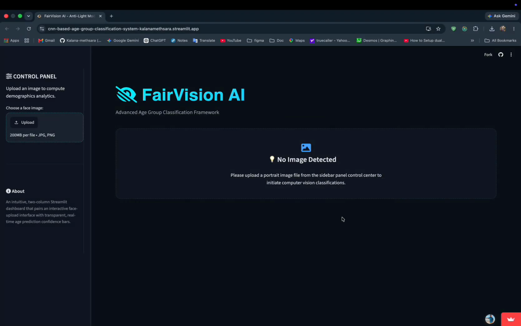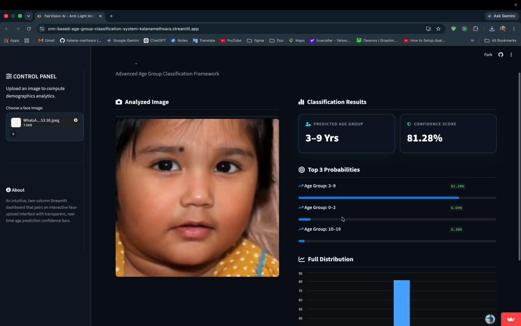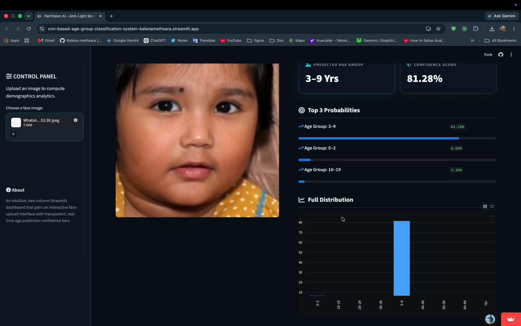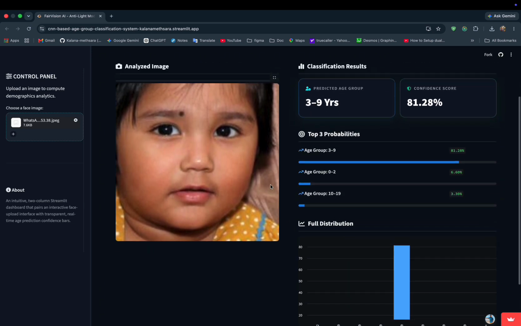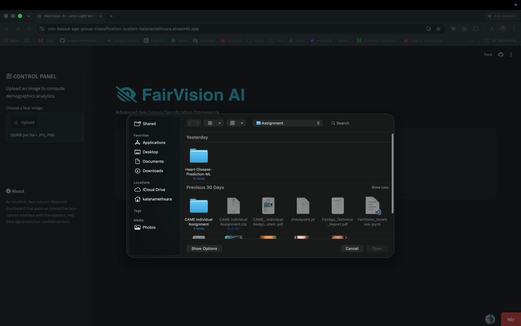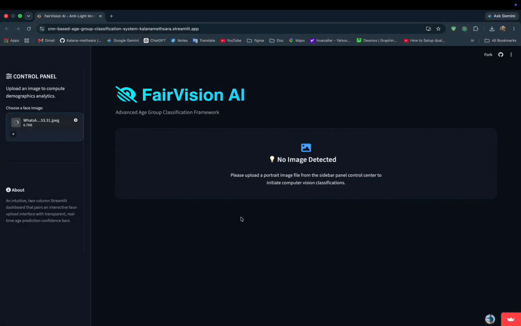As you can see right here, by bringing our code out of the notebook and into an easy-to-use web dashboard, we can quickly test new images and make sure our AI system is accurate, transparent, and ready for real-world use.